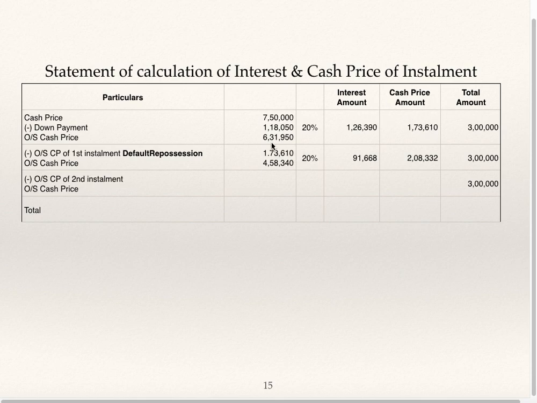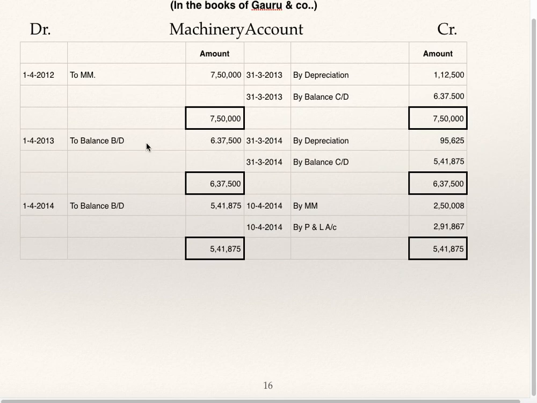Deduct this cash price from the outstanding cash price for calculation of interest on the second installment. 20% of 4,58,340 is 91,668. 3 lakh minus 91,668 is the cash price of the second installment. I have stopped calculation of interest after this because he has not paid the second installment and complete repossession of the asset has taken place. So if you want, you can continue this and complete the table.